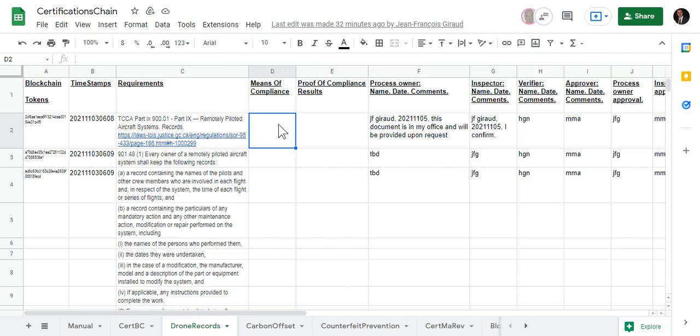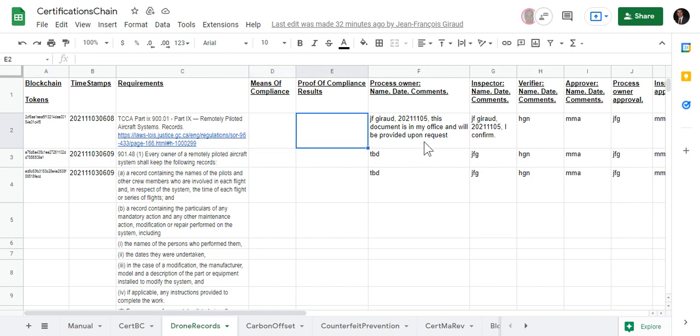Now, Transport Canada, the FAA, the EASA, they have published guides and guidance that give you methods to show that you're compliant. It can be done via those guidance. It can also be done by analysis, by test, by similarity. So this is the requirement. Here we would list how we are going to be meeting that requirement, per what method, and then in the proof of compliance result we would put the data, the test results to the requirements as per the means of compliance.